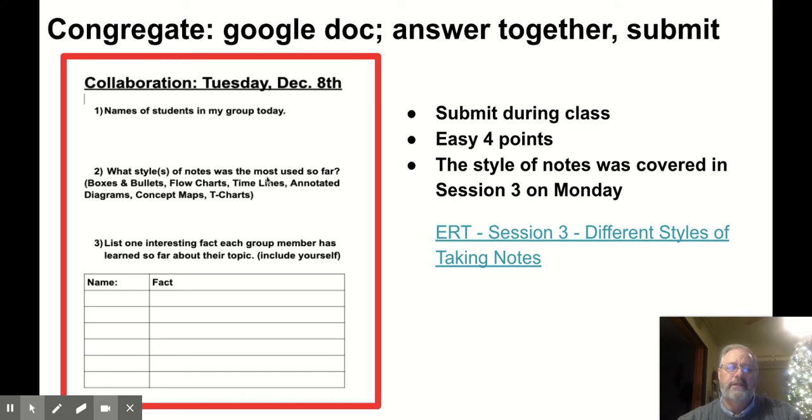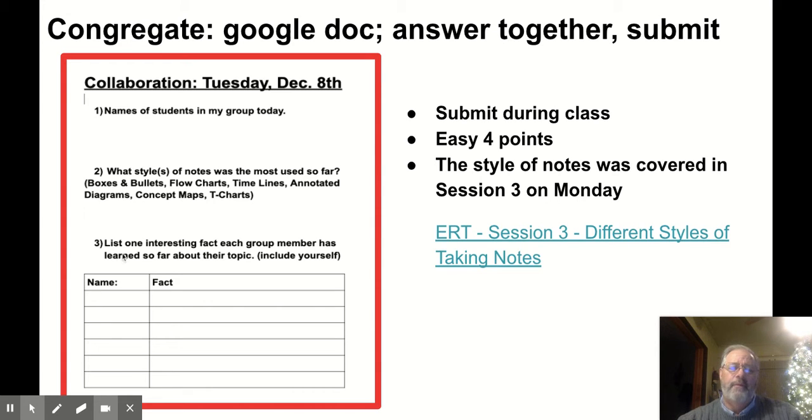Now, this is yesterday, what we talked about: boxes and bullets, flow charts, timelines, annotated diagrams, concept maps, and T-charts. If you need to refresh yourself, you can go over here and click on this, and this will take you to yesterday's lesson, and you can look through the types of notes that we have. But basically, talk to your group members, see who's using what, and then just kind of rank, like, okay, whatever they're using, maybe write the top 1 or 2 here of what your group is using as a whole.